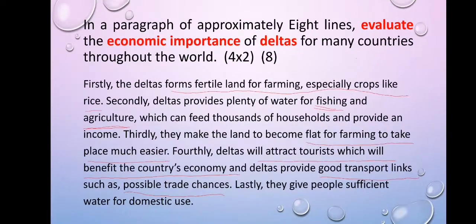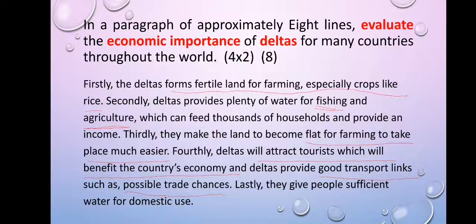And the second one says: In a paragraph of approximately 8 lines, evaluate the economic importance of deltas for many countries throughout the world. So now this question wants you to evaluate the value that deltas have for the economies of many countries throughout the world. Firstly, deltas form fertile land for farming, especially crops like rice.